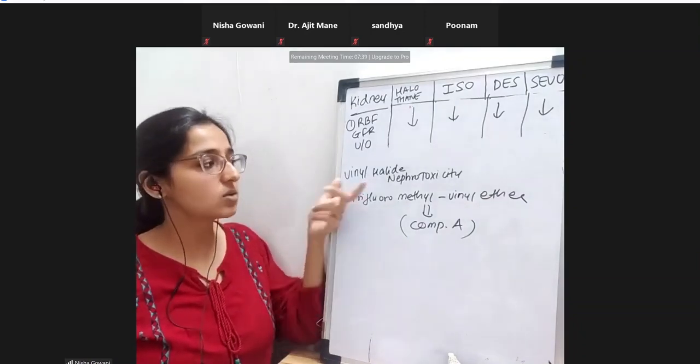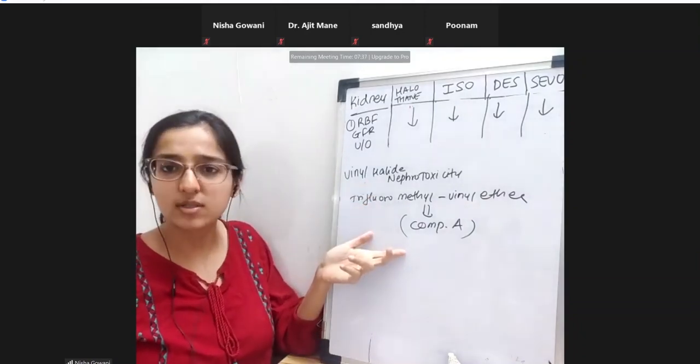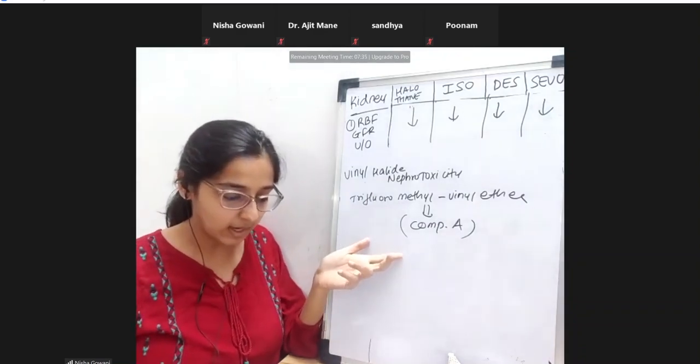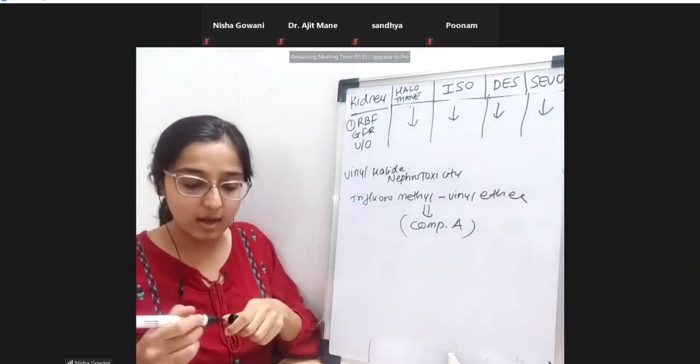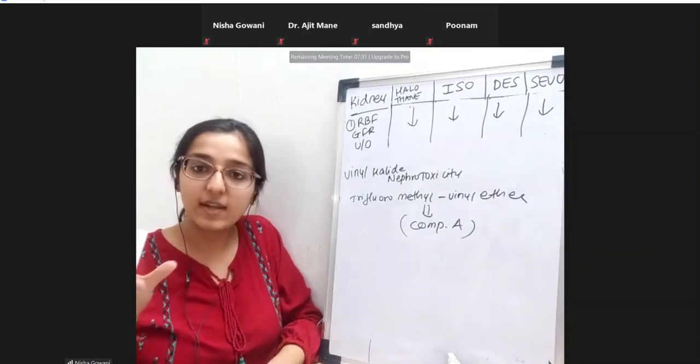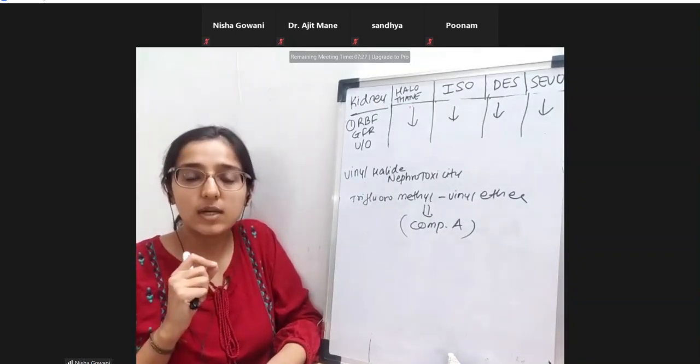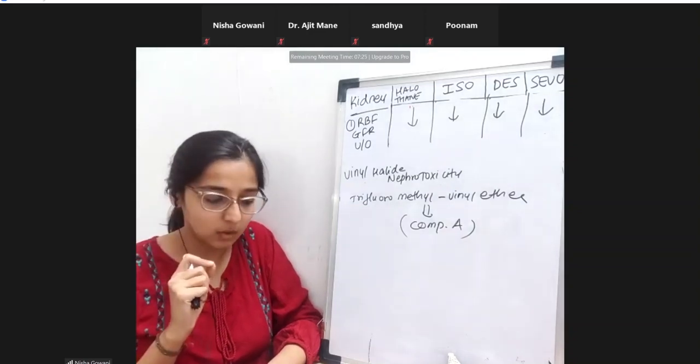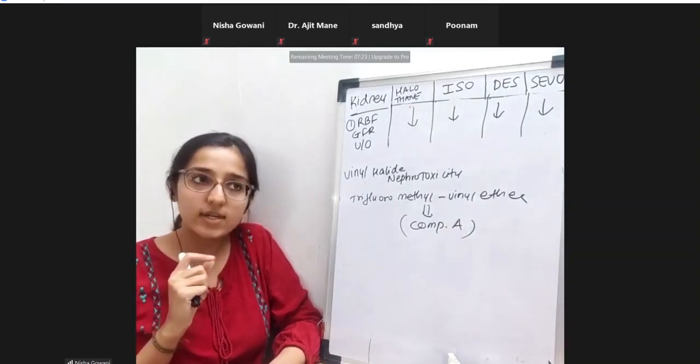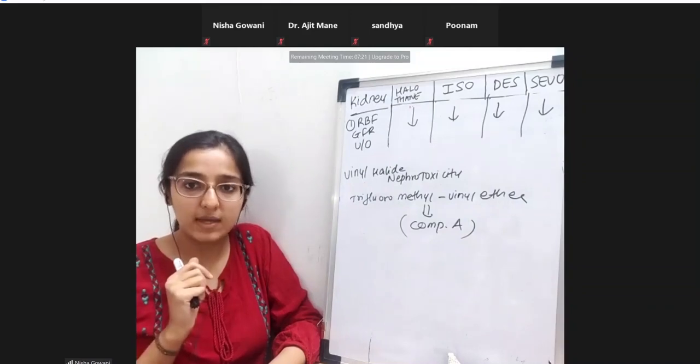This is known as vinyl halide nephrotoxicity, which happens because of compound A. They saw that when they gave compound A to rats, it was causing proximal renal tubular injury in the rats, and that it was crossing more than 20 ppm.